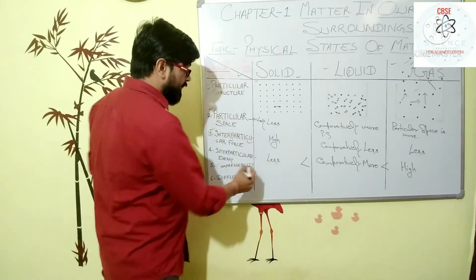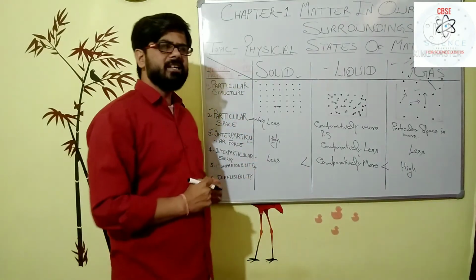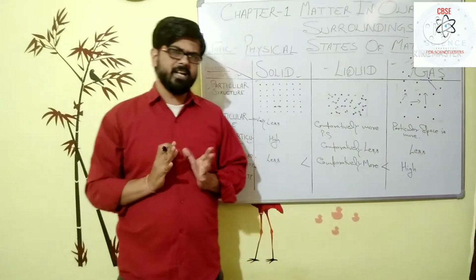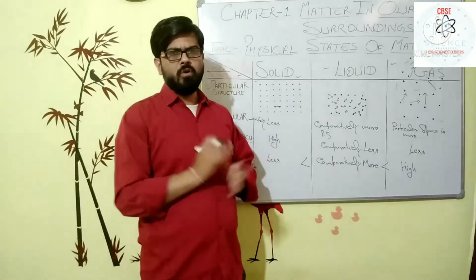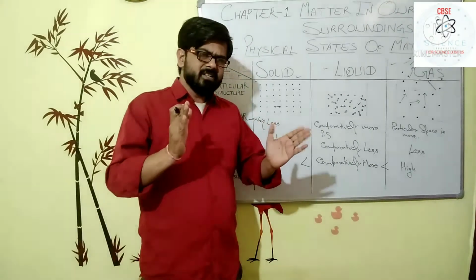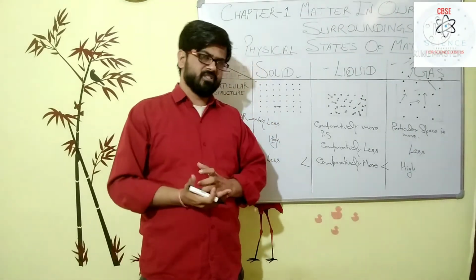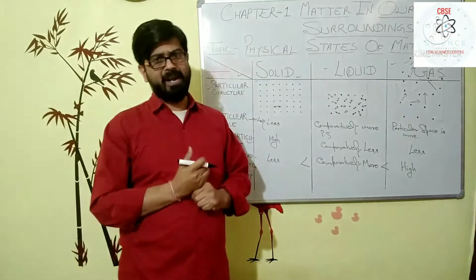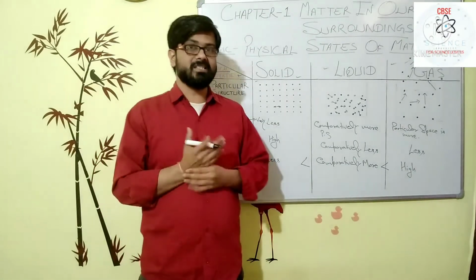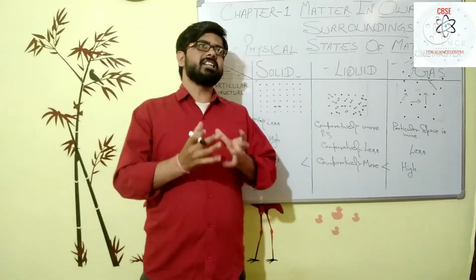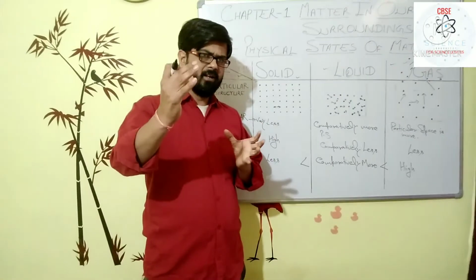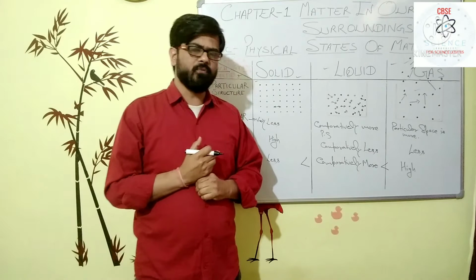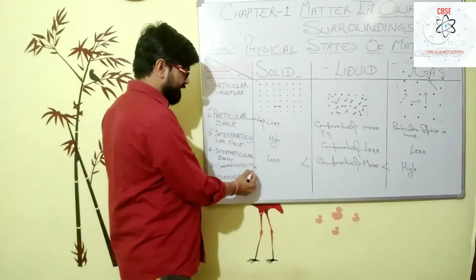So the next, compressibility. Students, what is compressibility? When you apply an external force on the matter, then the matter starts to mold its shape, start to change its shape and size. That is compressibility. Means the ability of the matter to mold after applying an external force is said to be the compressibility.